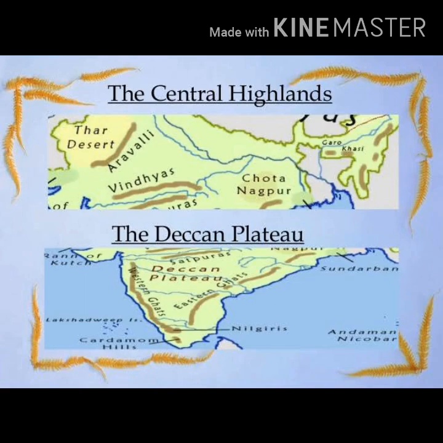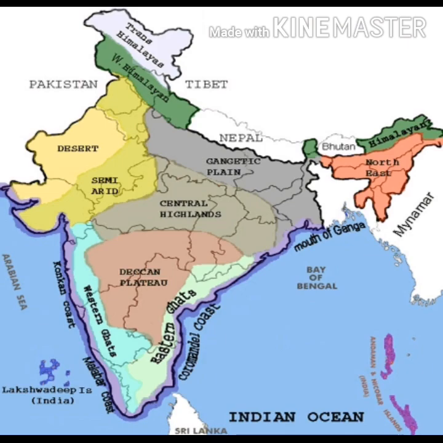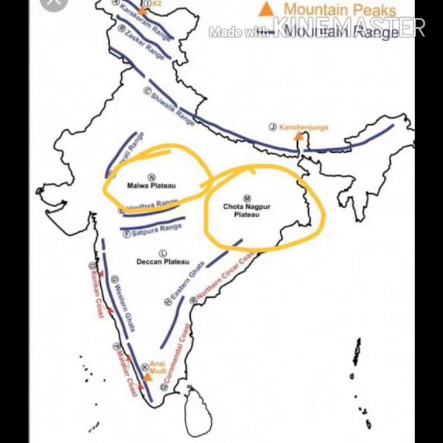The Peninsular Plateau is further divided into two divisions. The first one is Central Highlands and the second one is Deccan Plateau. And again, the Central Highlands are divided into Malwa Plateaus and Chotnagpur Plateaus. It is situated in the south of Ganga Plains and the north of Narmada river. Central Highlands are also the border for Vindhya Ranges. Towards the west we can identify Malwa Plateaus and towards the east Chotnagpur Plateaus.